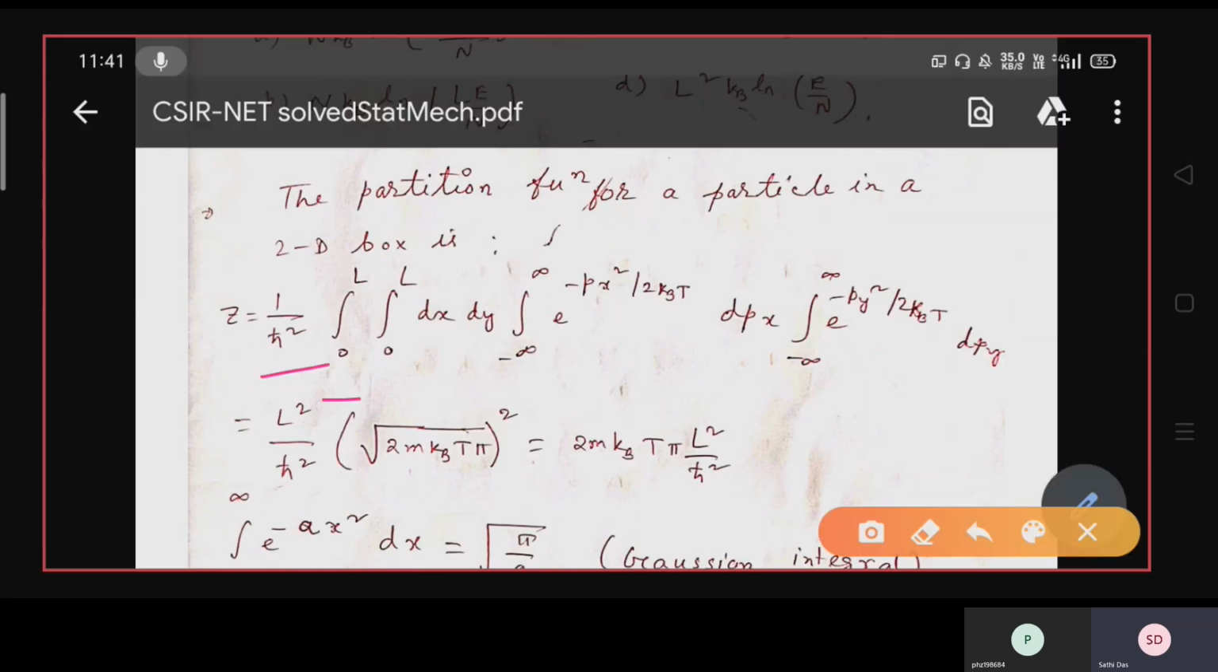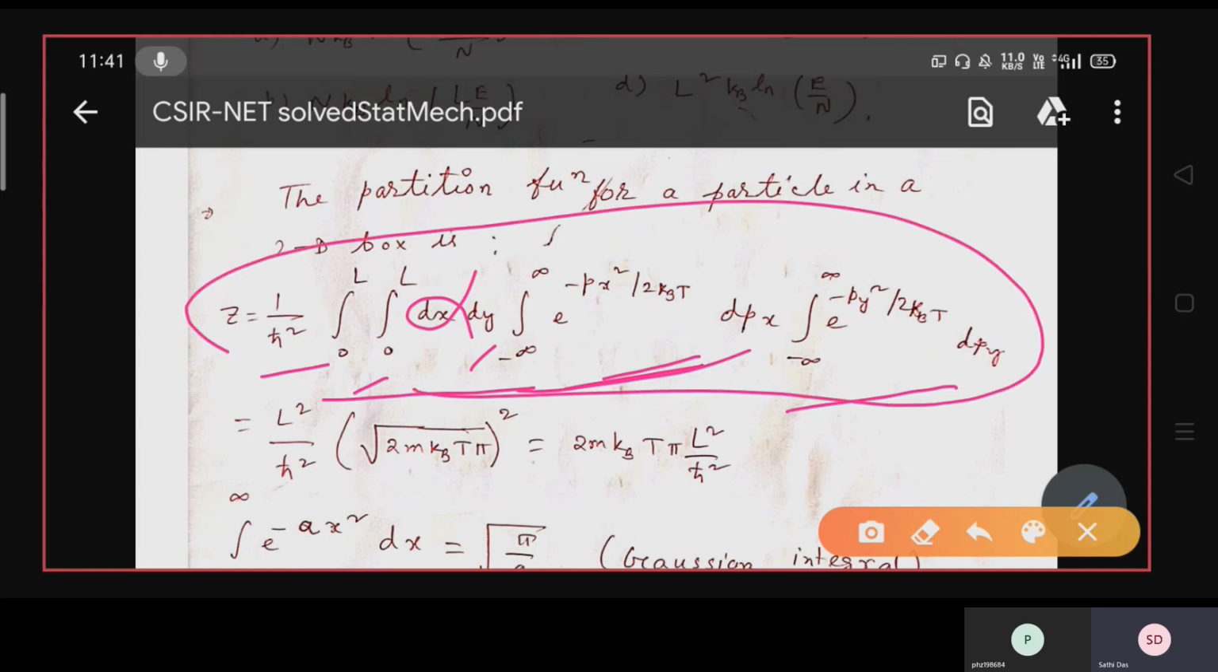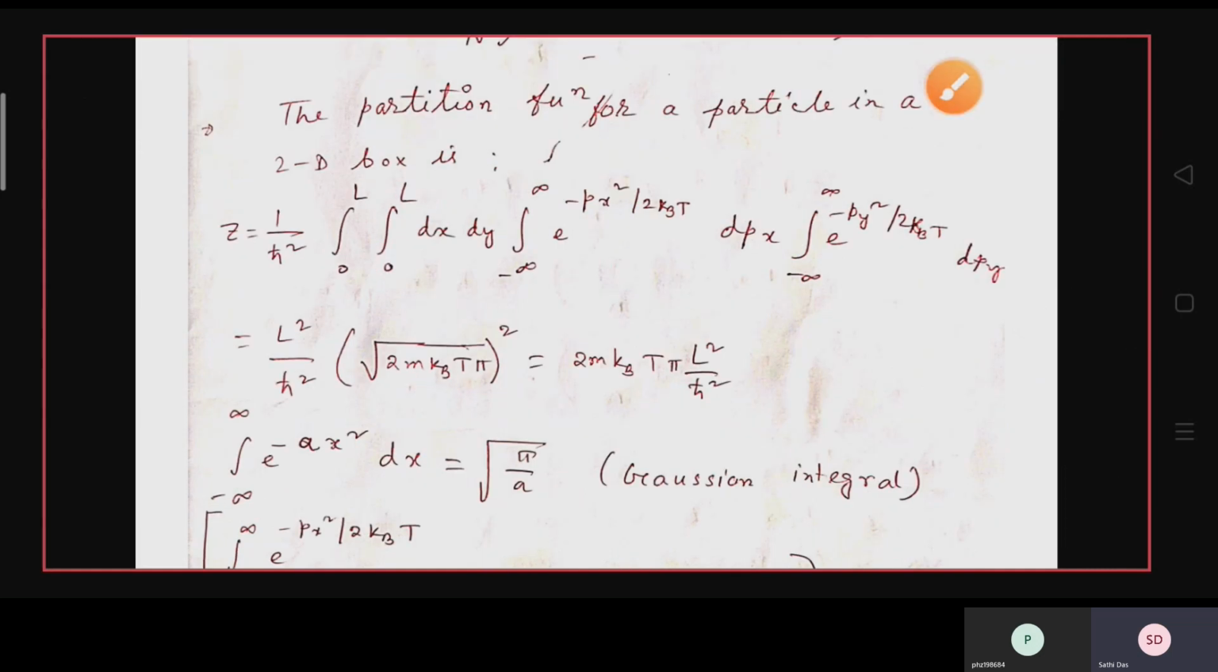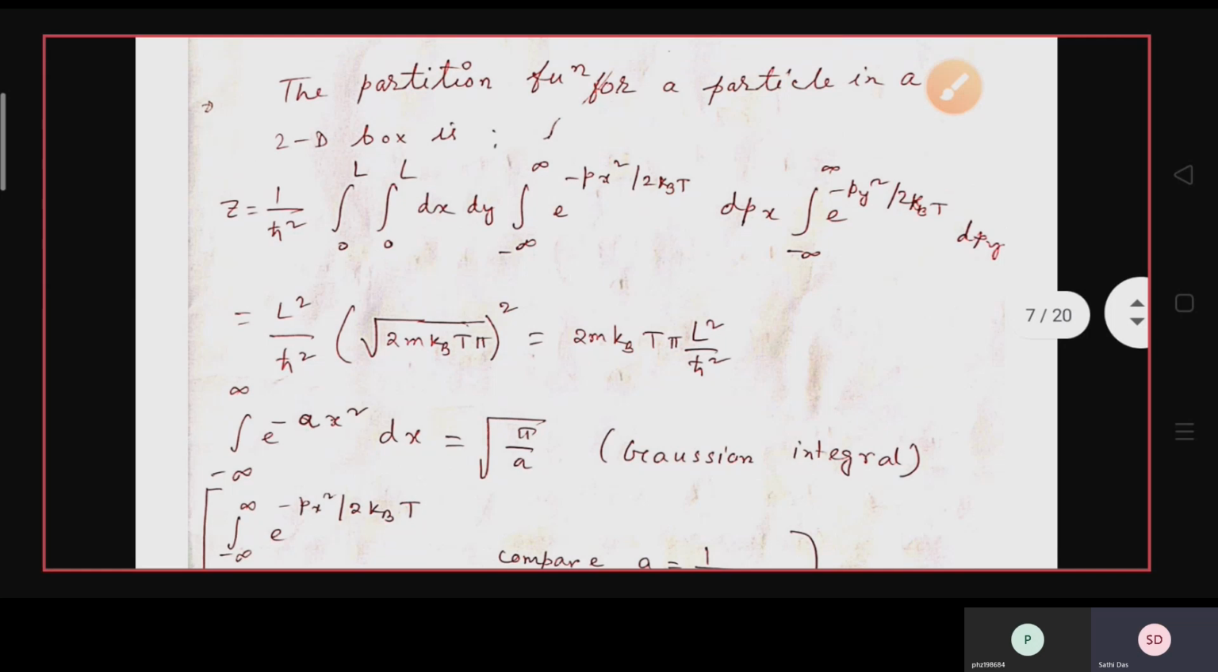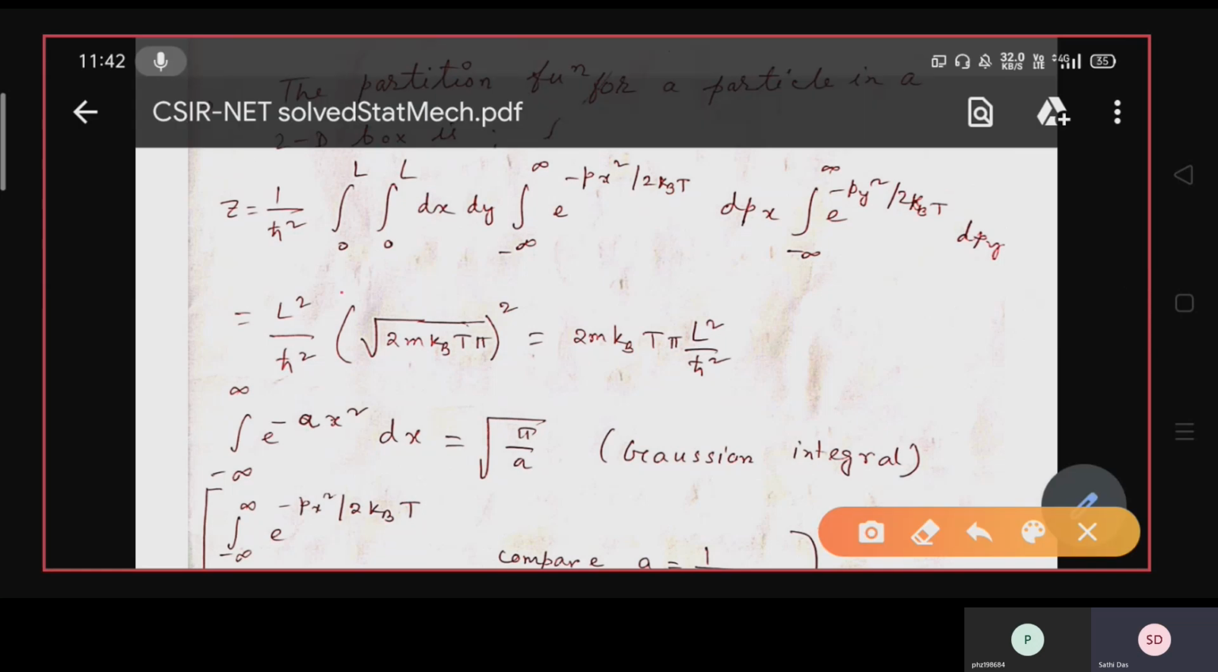h cross square, integration over 0 to L dx, integration over 0 to L dy, integration over minus infinity to plus infinity of e to the power minus px square by 2 kbT dpx, and integration over minus infinity to plus infinity of e to the power minus py square by 2 kbT dpy. I have already discussed the partition function for several systems, and how to find it, in the previous videos, so I assume that you know about the partition function. Here I am just showing you how to solve this kind of question.